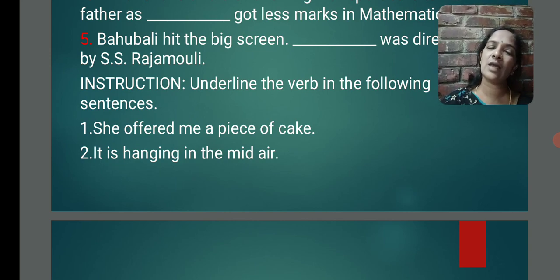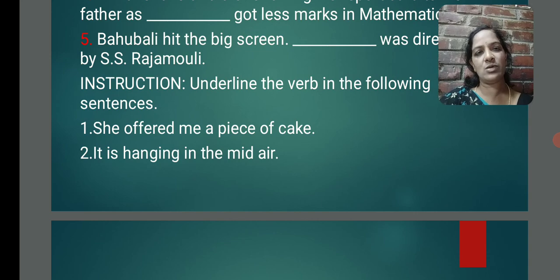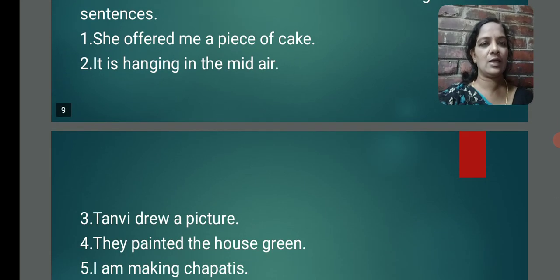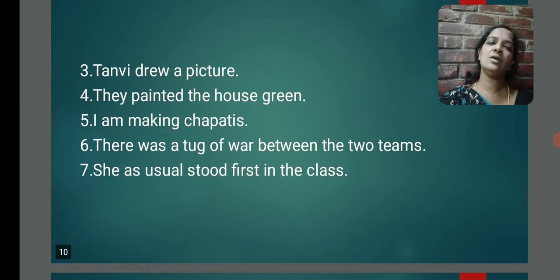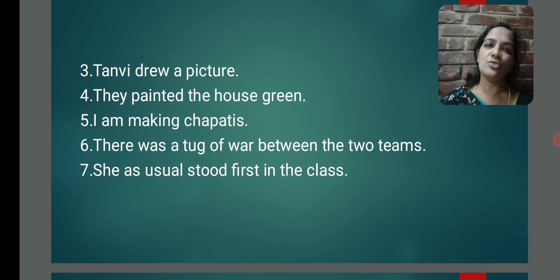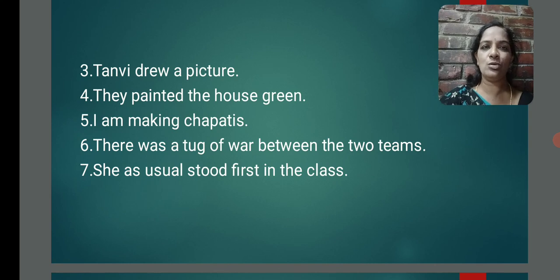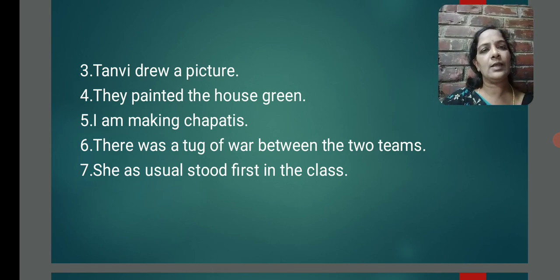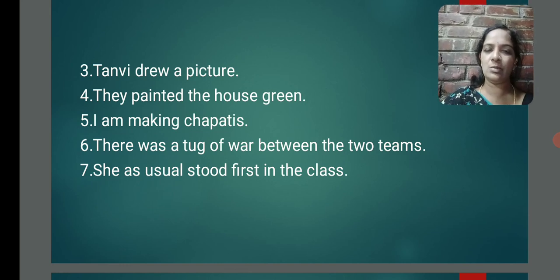Next, it is hanging in the mid-air. What is the verb? Don't say just hanging. Is hanging. Is hanging is the verb here. Is is the helping verb. Hanging is the main verb. Next one. Tanvi drew a picture. Drew. Draw, drew, drawn. Verb forms. Later you will come to know all these. They painted the house green. Verb is painted. I am making chapatis. Verb is am making.